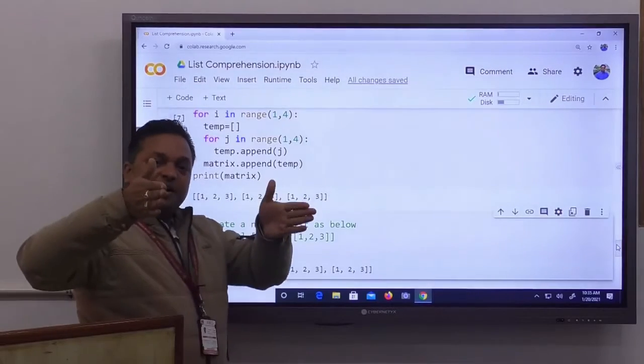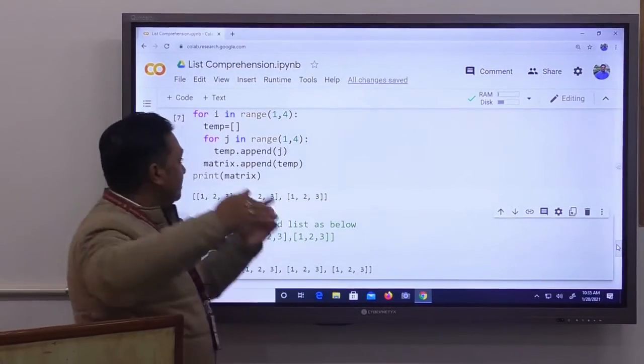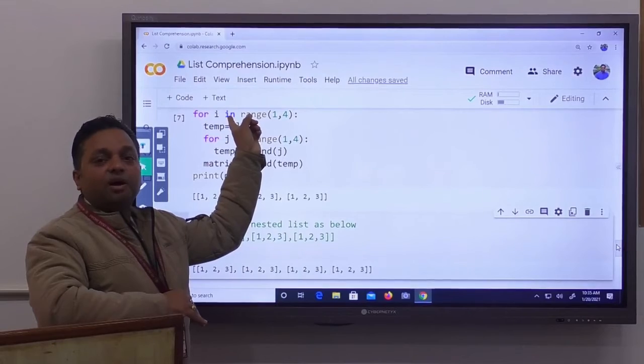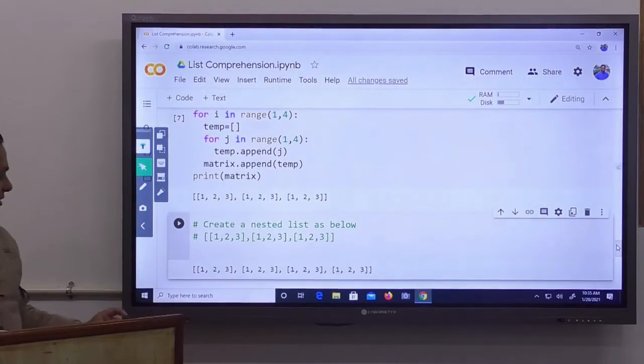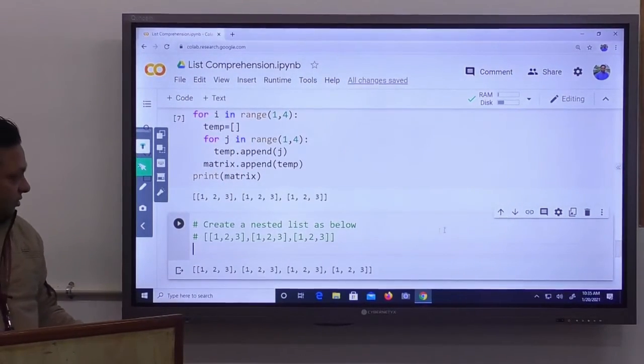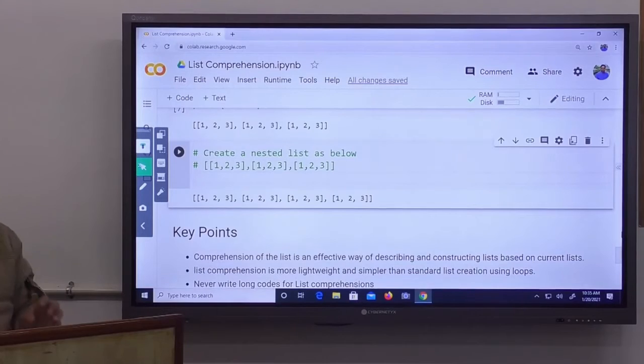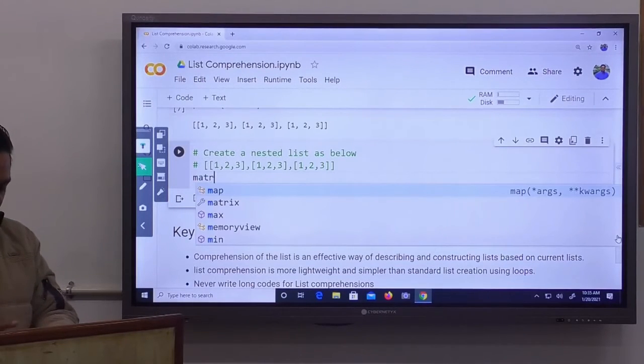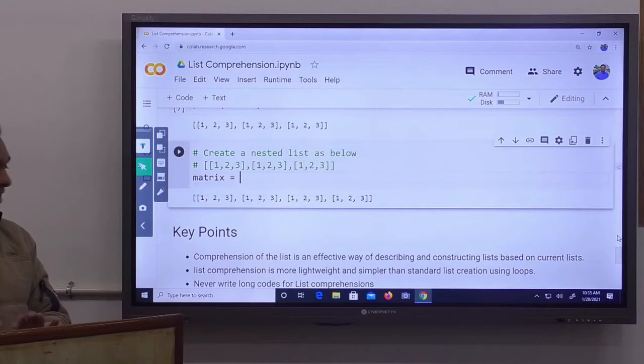Then the same list comprehension will be executed how many times? The number of times as we apply for the upper loop. So let's see how we can write it. Here I choose a name, matrix, as our final list.